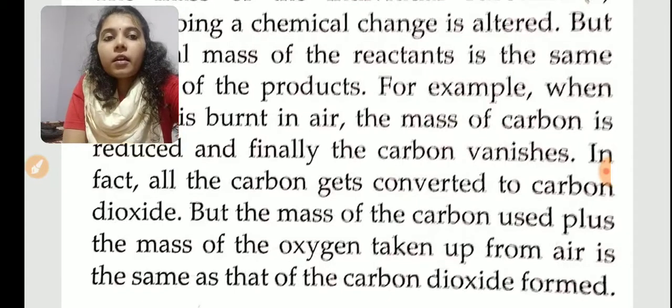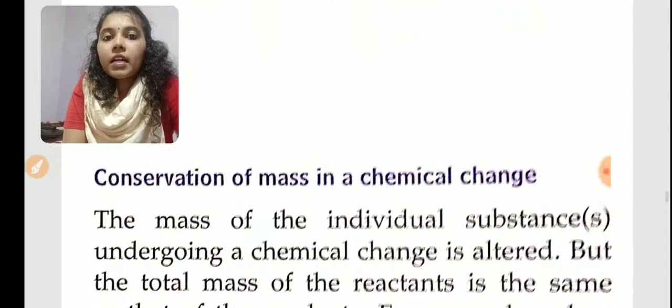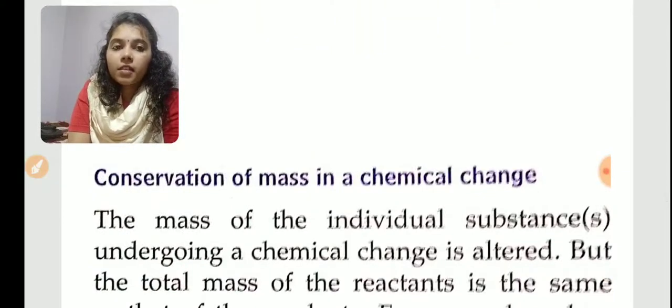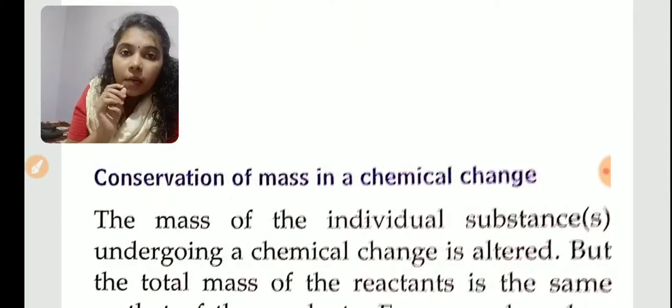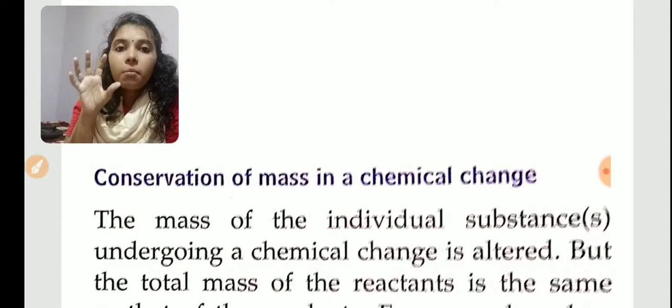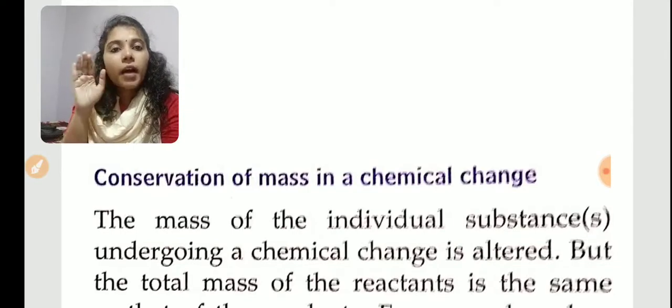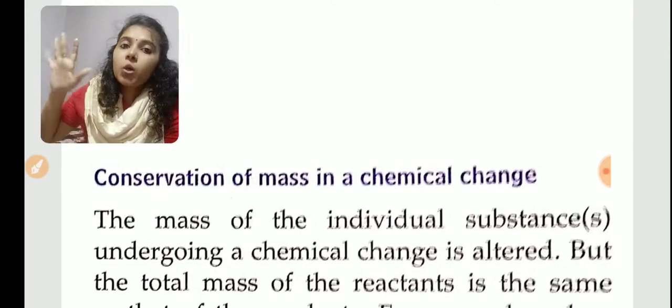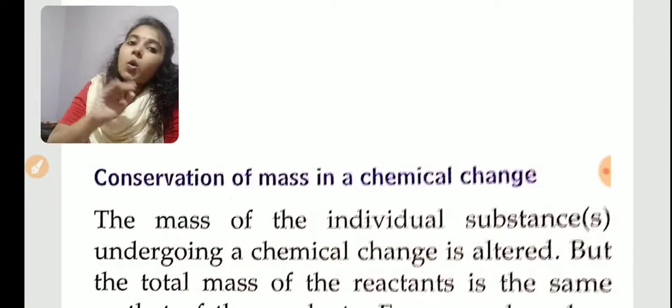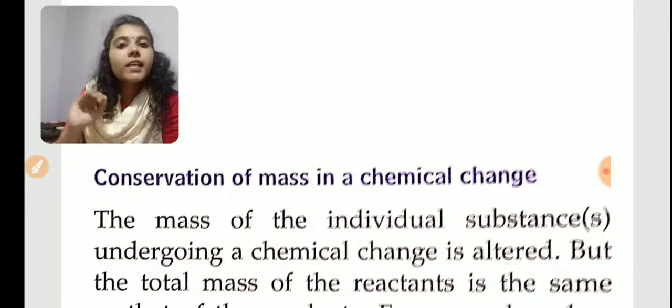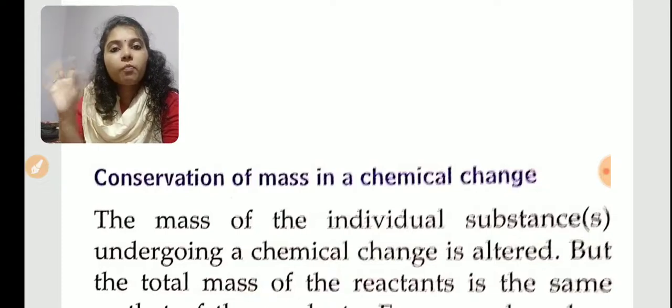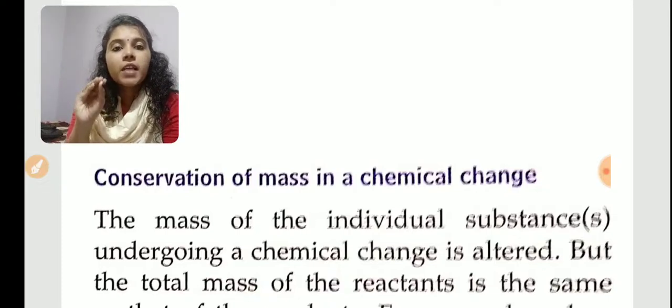That is the topic we have studied here, conservation of mass in a chemical change. So in a chemical change the total mass of the substance remains the same. That means the total mass of the reactant and the total mass of the product will always be the same.